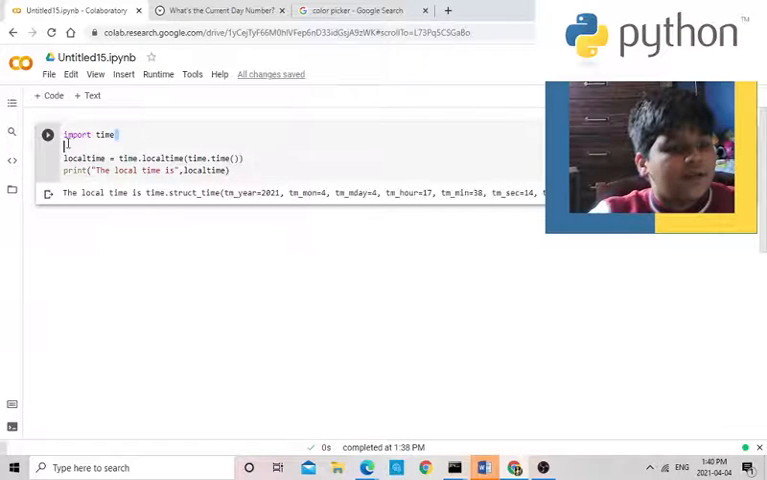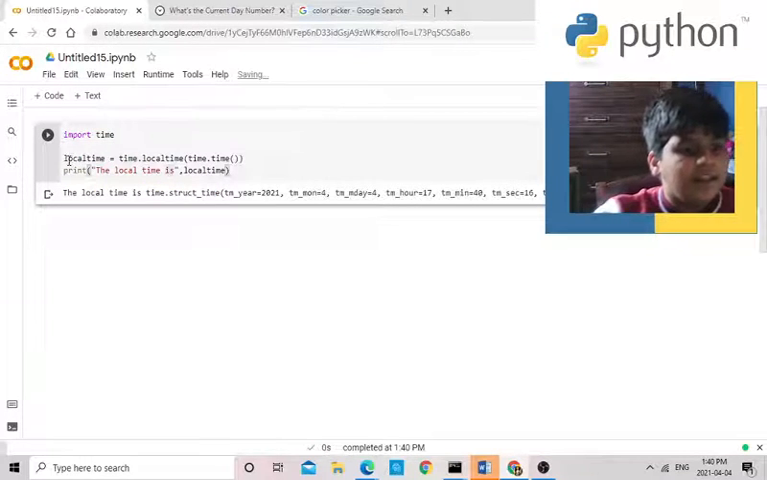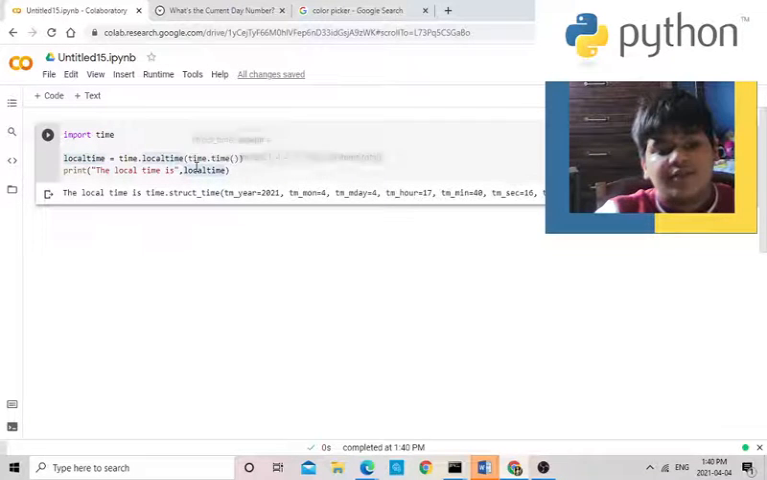So over here, as you see, import time. I'm going to run it. The local time is... you can change the variable to h and write h here. It doesn't really matter. And print the local time. I use concatenation to add this over here.